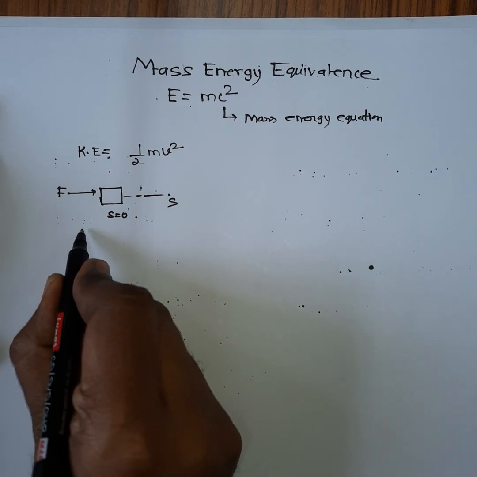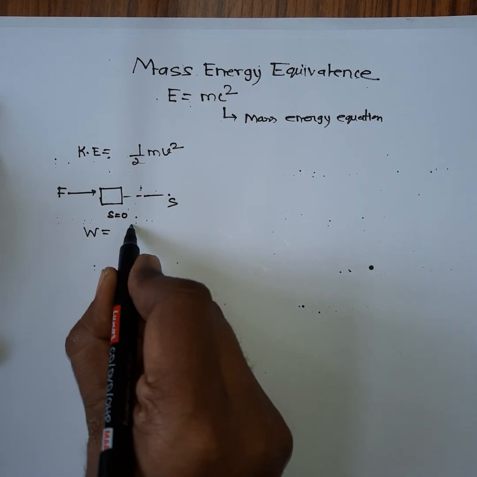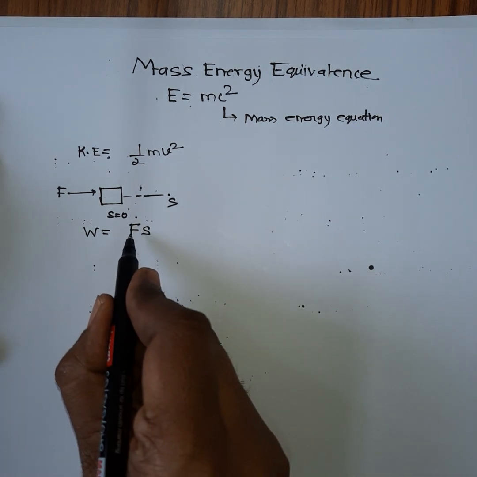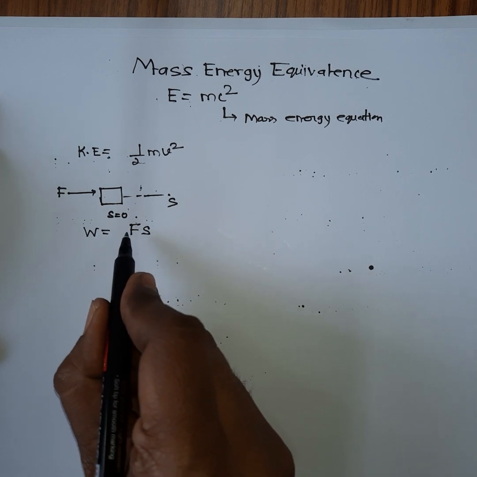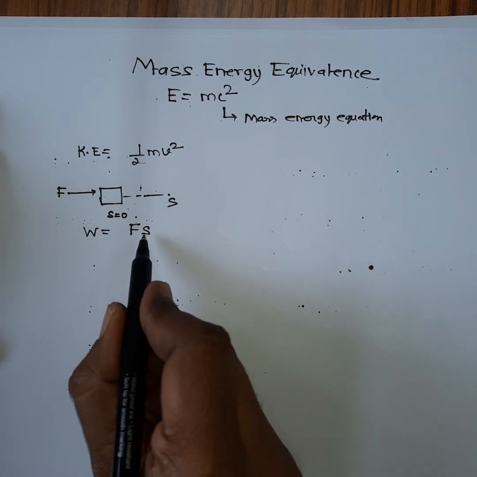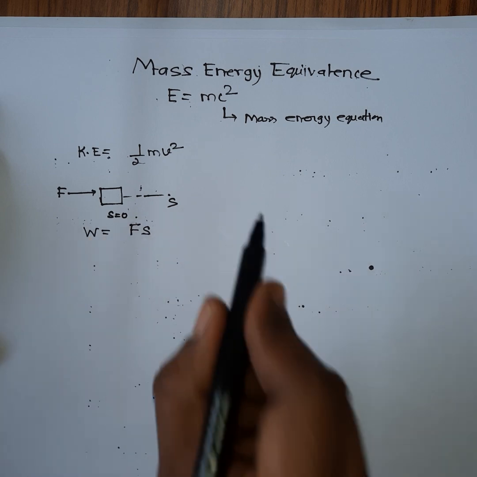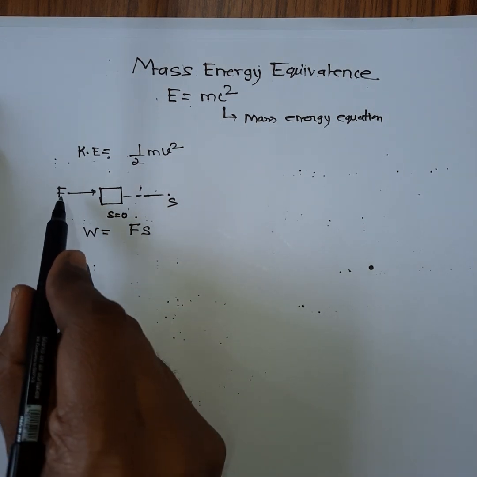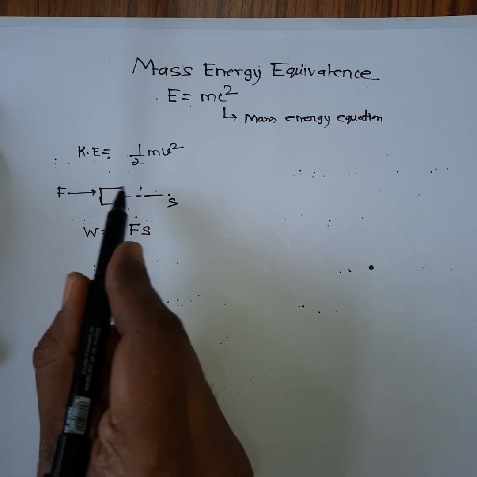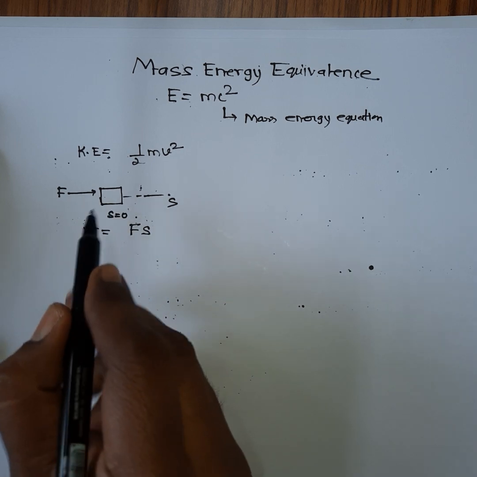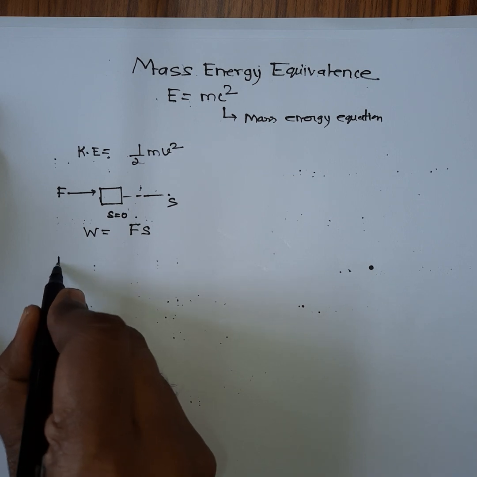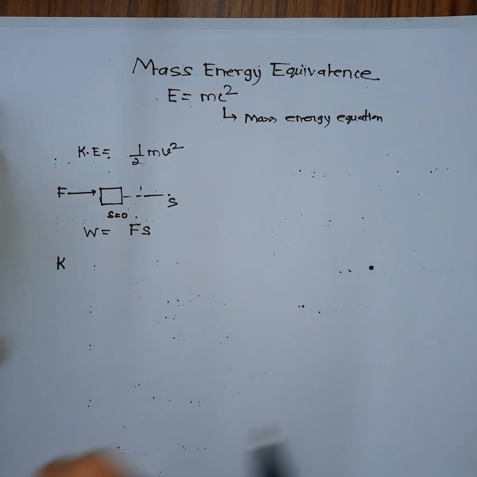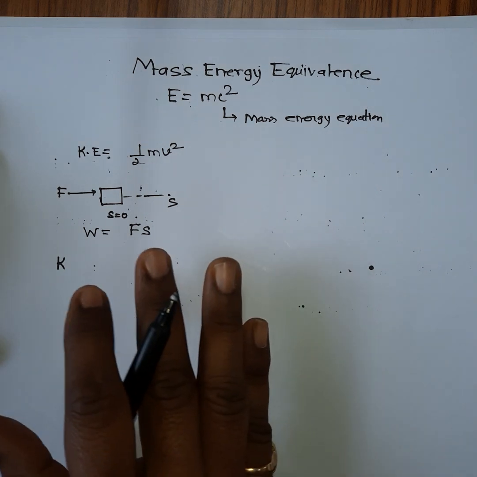So you know that the work done by this force can be given as F into S, where F is the force acting on this body, and S is the displacement along the direction of the force. If F is the only force acting on this body, then the total work done will be equivalent to the kinetic energy of the object.